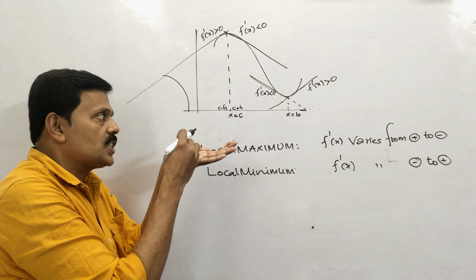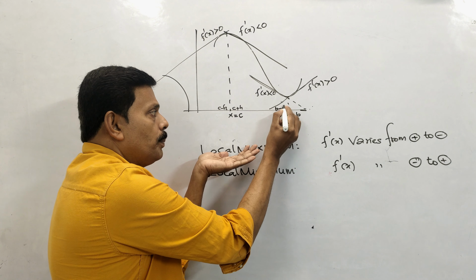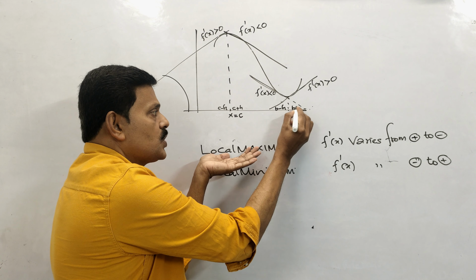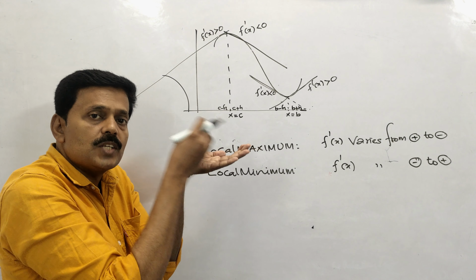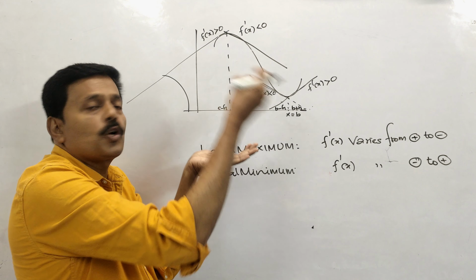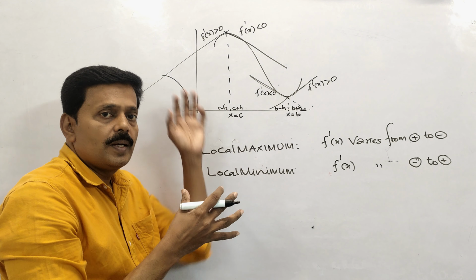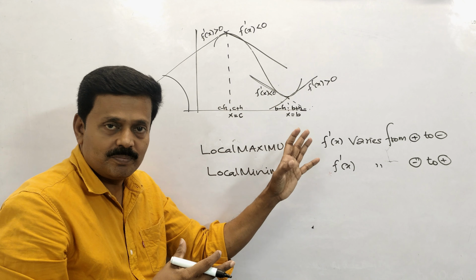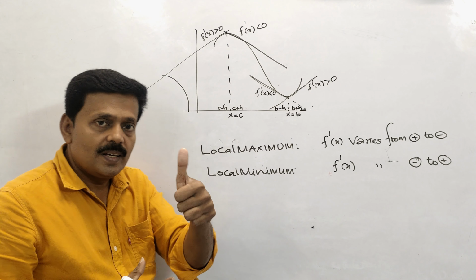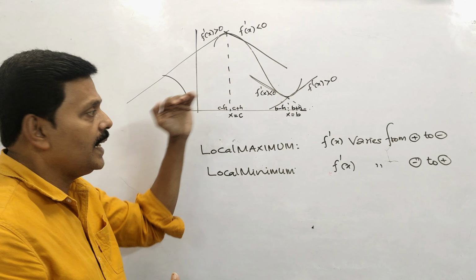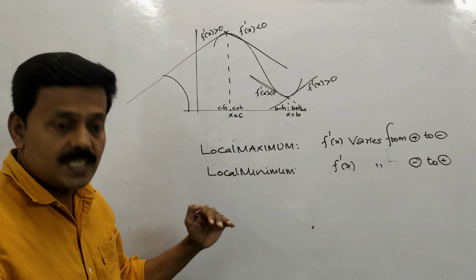For local minimum, here it is b, so from b minus h to b plus h, the slope varies from negative to positive. This way we can identify whether the function is maximum or minimum. Right? Now we can see how the second derivative test is helpful. So this is the first derivative test.